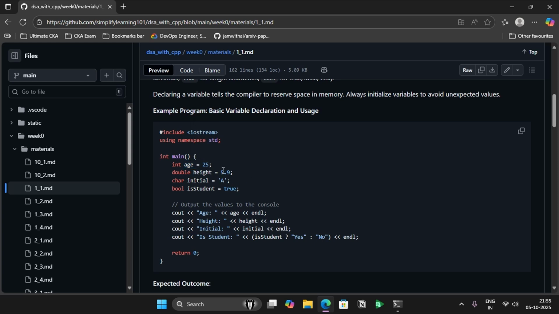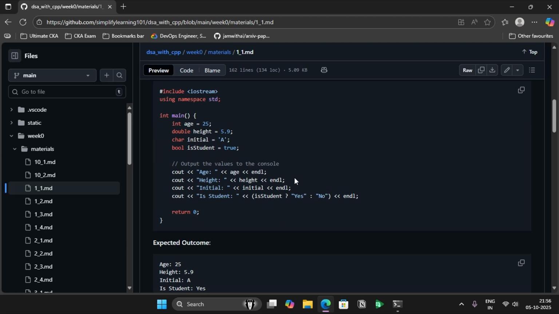And the second thing is, it will always ensure type correctness. For example, in this case age, if you end up storing 25.6, then what to do with that? It is not an integer type of data, right? This is why we need to declare a variable before you can use it. So that's how variables and data types work.